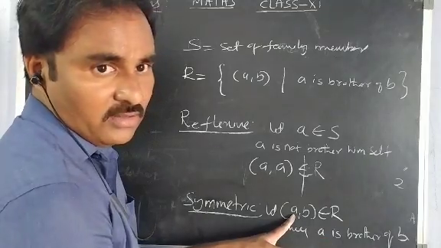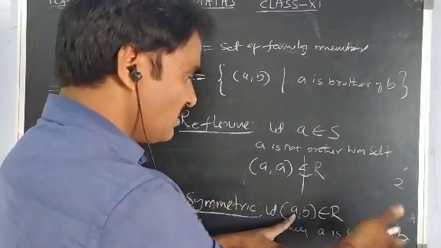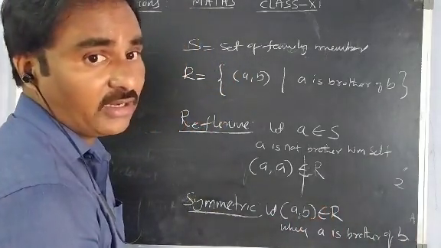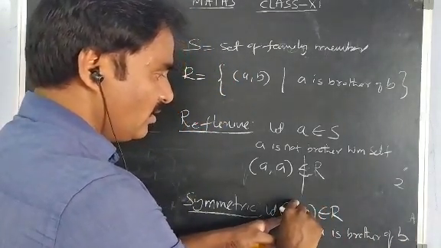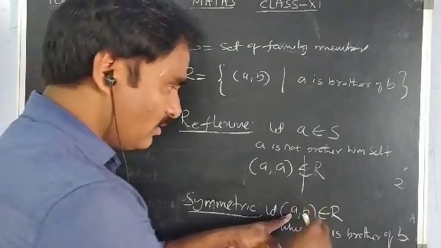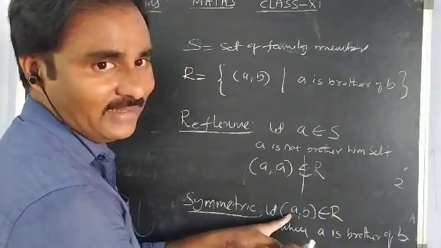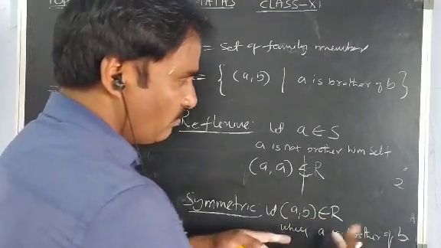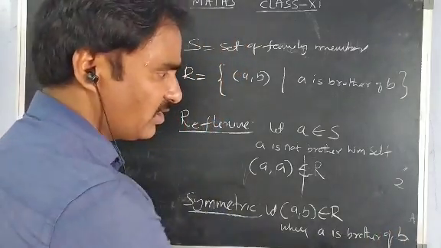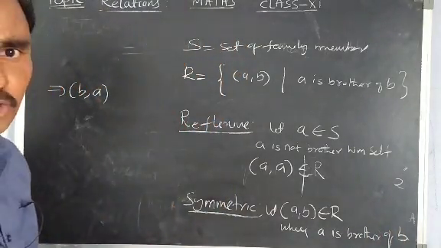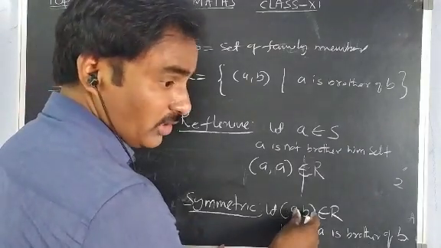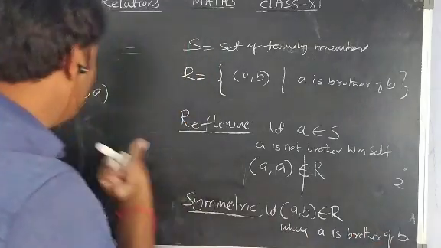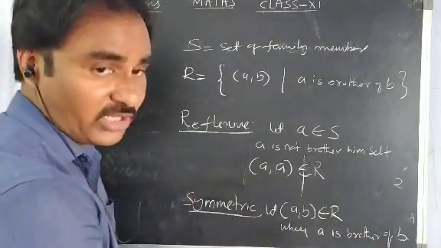A may be brother of B. Why am I assuming A is brother of B? Because I have already taken the ordered pair in R. That means A should be male, or B may be male but elder than A. A is brother of B. If both are boys, then A is brother of B, and if you interchange, B is also brother of A. If both are men, then A is brother of B, and by interchanging, B is brother of A.